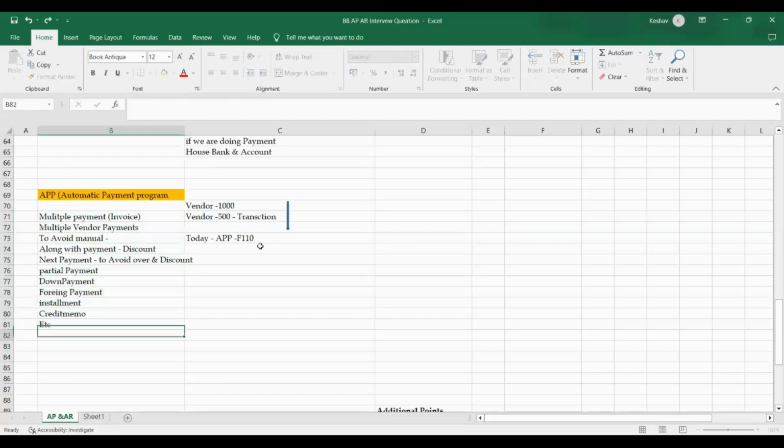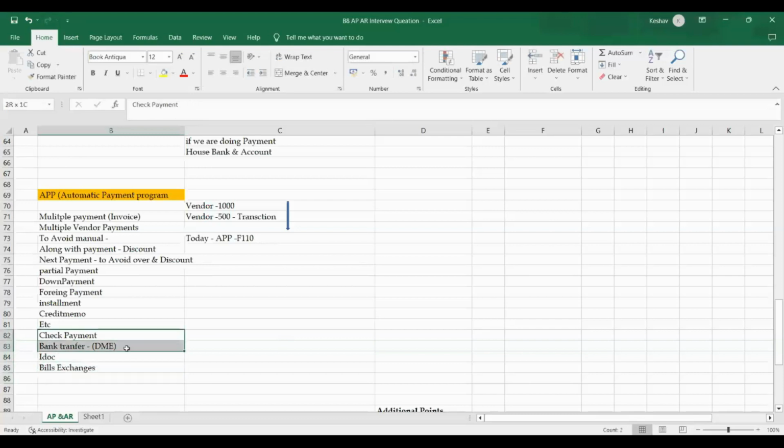Is that right? And for the methods of payment, I can use a check actually. A few company codes are still using it. Let's check the payment method, US related, I can say. Check, I can do it. Besides check payment, I can use a bank transfer. I can also do DME, and there is the IDOC process, and also the bills of exchange process. All these processes we can do. So there are many possibilities, a huge range of possibilities to make a payment.